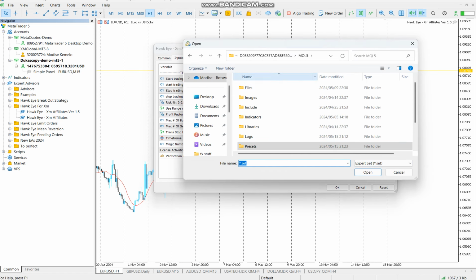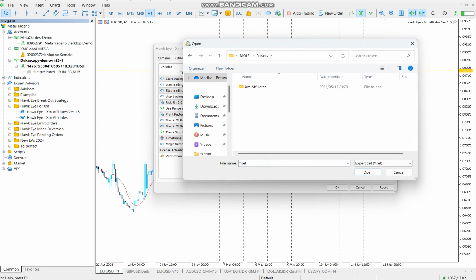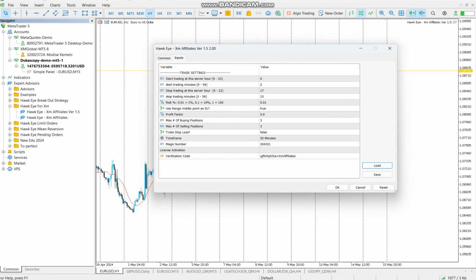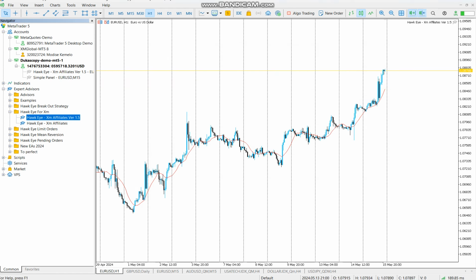It will bring you to MQL5 folder, then select presets, open XM affiliates, then select the currency pair that you want to attach the robot to. In this case, I'm attaching it to EURUSD. Just click, then open. As you can see, those previous values are now replaced. You can then now select OK.